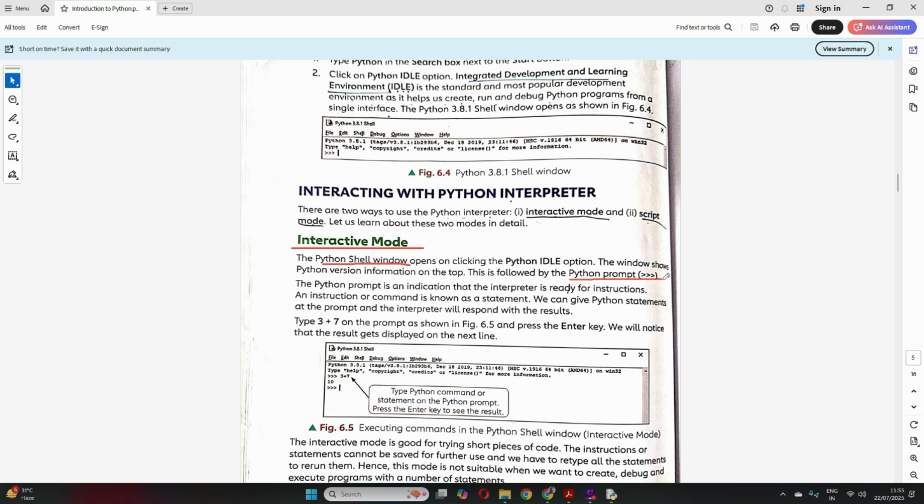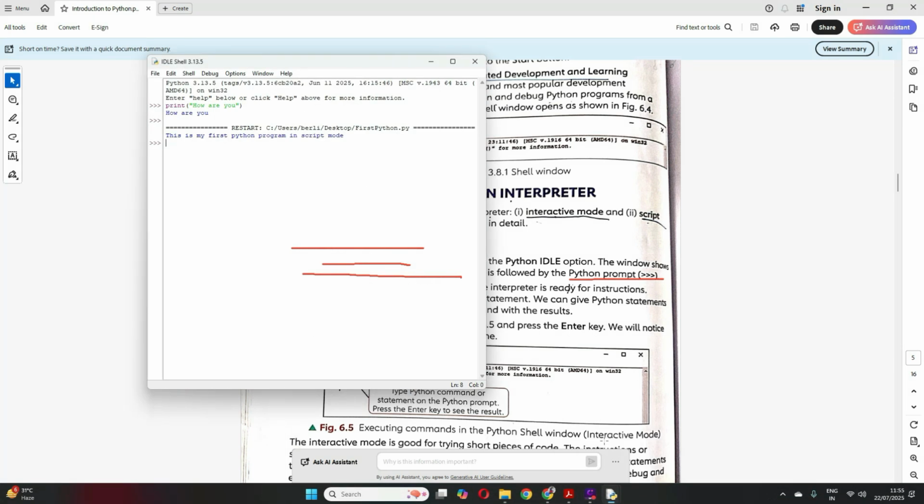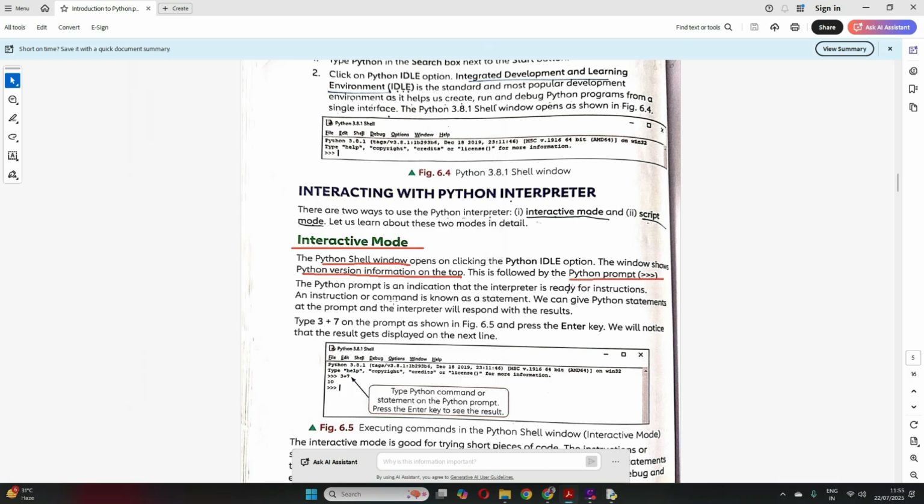You have a Python prompt which is three greater-than signs, and you have the Python version on the top. You can write anything in this. Suppose you want to add something, 7 plus 8. This is the interactive mode, and it will give you the result. Whatever you want, we can do directly in the interactive mode.